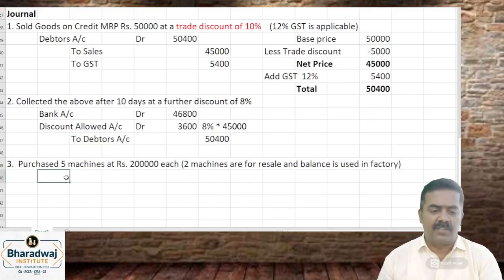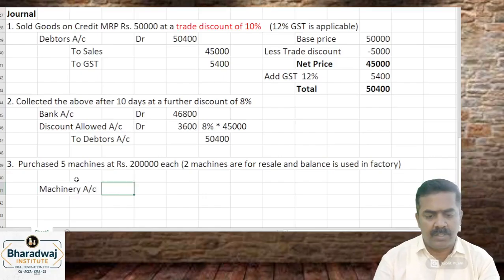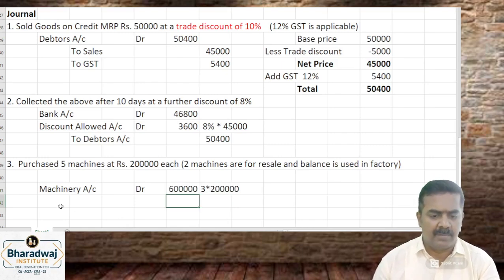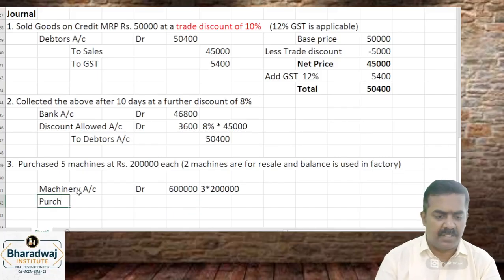When you use an asset in the factory, it will be debited to which account? Asset account. Machinery account debit. How many machines? 3 machines into 2 lakhs. How much will it be? 6 lakhs. What about the remaining 2 machines? Purchases account debit.